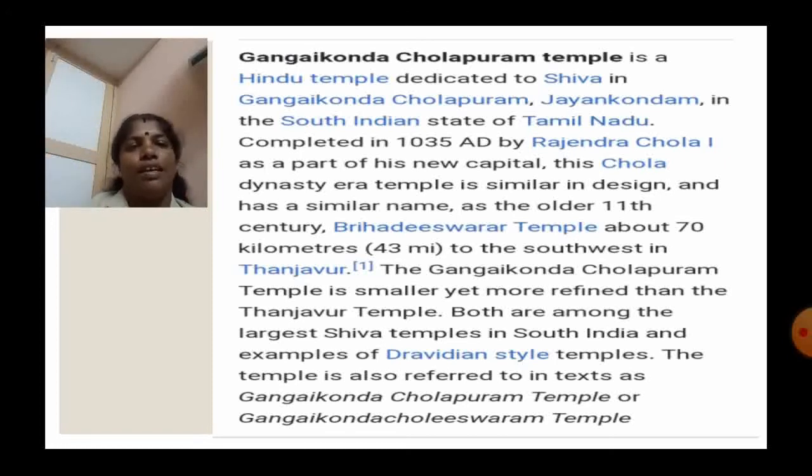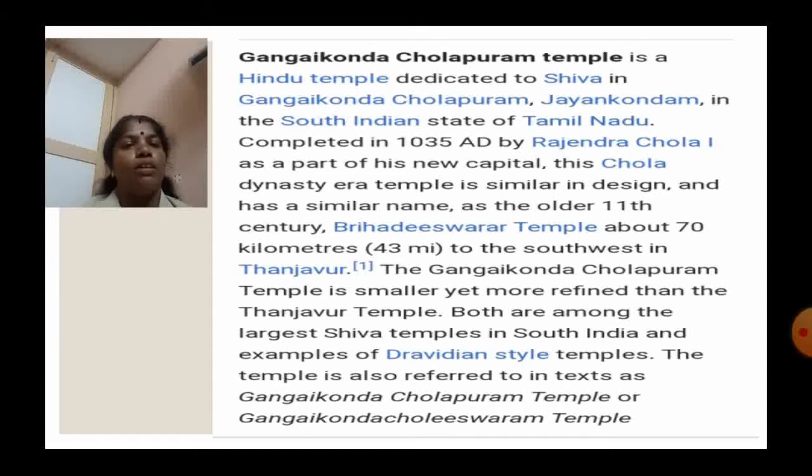This Chola dynasty era temple is similar in design and has a similar name to the older 11th century Brihadishwara temple about 70 kilometers to the southwest in Thanjavur. The Gangaikonda Cholapuram temple is smaller yet more refined than the Thanjavur temple.